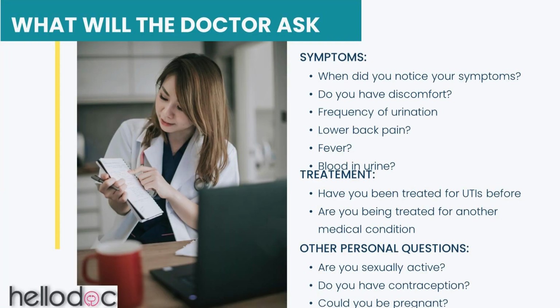What will the doctor ask? Your doctor will ask you when you noticed your symptoms, if you have discomfort, frequency of urination, lower back pain, and whether you have a fever or blood in the urine. Treatment will depend on whether you have been treated for UTIs before and whether you are on any medication. Your doctor may ask you other questions such as whether you are sexually active, if you have contraception, and whether you could be pregnant.